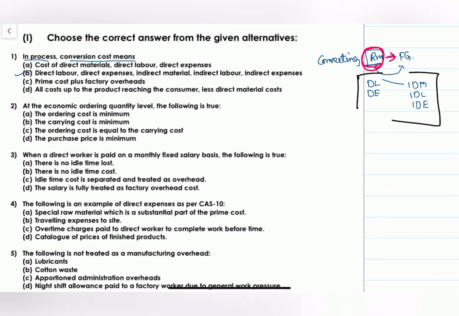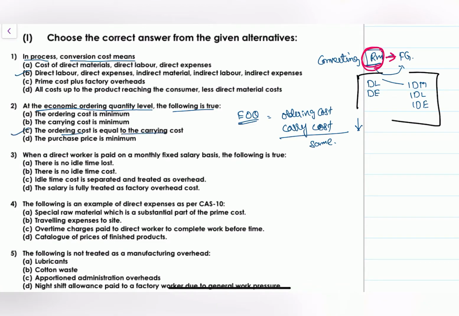Next one, at economic ordering quantity level the following is true. At economic ordering quantity, EOQ, ordering cost and carrying cost both are minimum and same. You need to remember, both are minimum and same. Ordering cost is equal to the carrying cost.